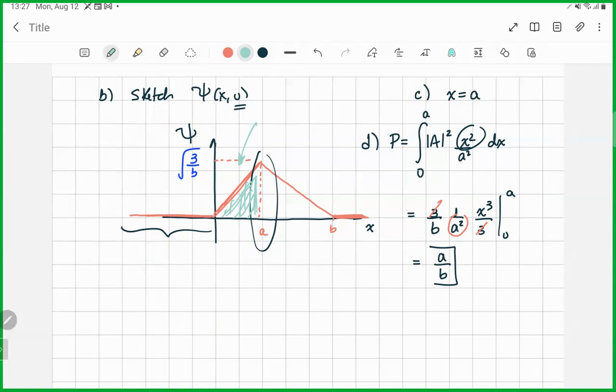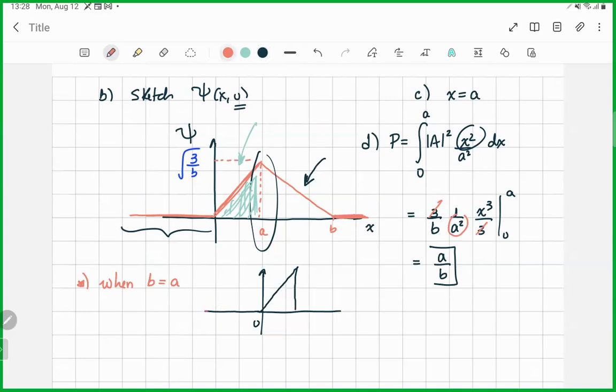The question also asks us about some extreme scenarios. What happens to this probability when b is equal to a? When b is equal to a, we don't have this part here. If I make that same sketch, we would have a function like this: when x is 0 we start growing, reach our maximum, and stop.